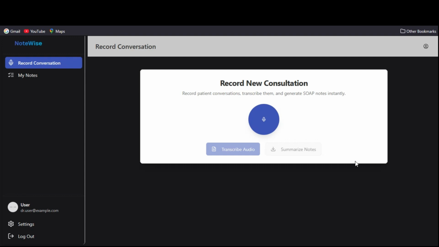So how this process works is, first the doctor records or uploads an audio file, often a consultation with the patient. The app then uses the OpenAI Whisper model to transcribe the audio into clean, accurate text. Once the transcript is ready, it goes through a medical summarization model. I have used GPT to generate clinical notes in the SOAP format. SOAP stands for Subjective, Objective, Assessment and Plan.